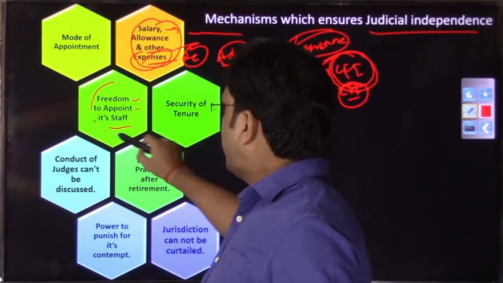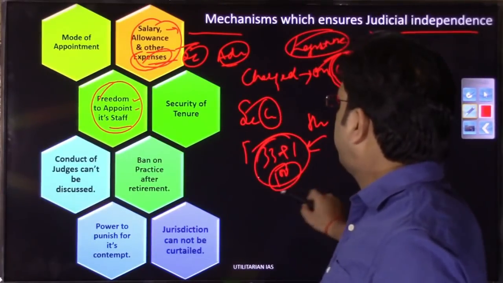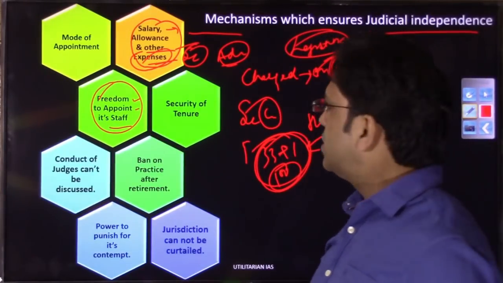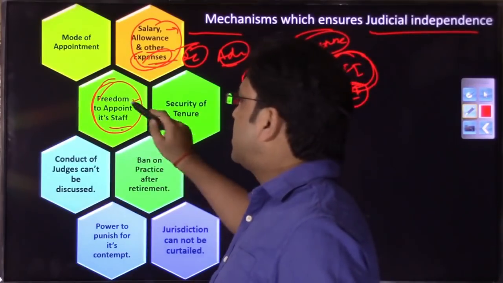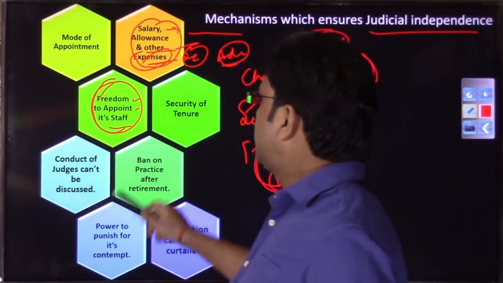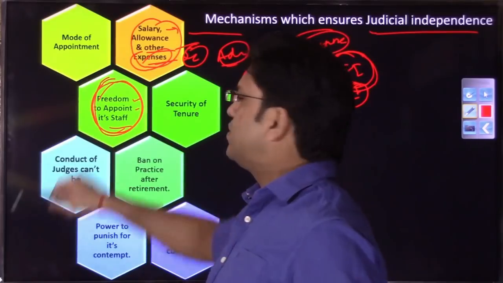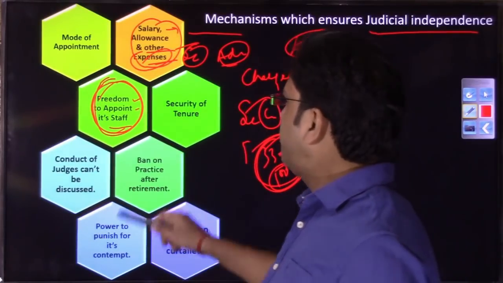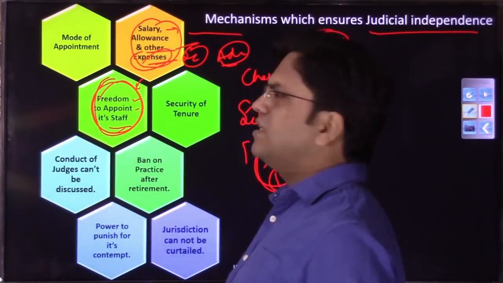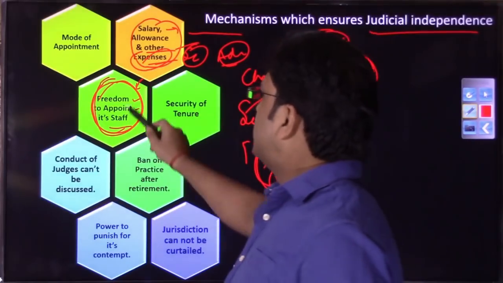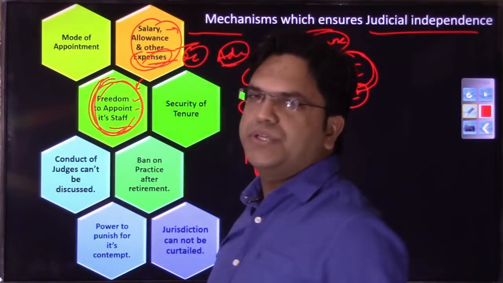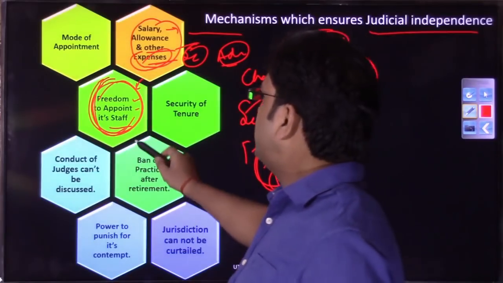So the judges have freedom over this organizational structure. To avoid any kind of spying or snooping by the legislature, executive or anybody else, this freedom has been given, that you alone can appoint your staff.